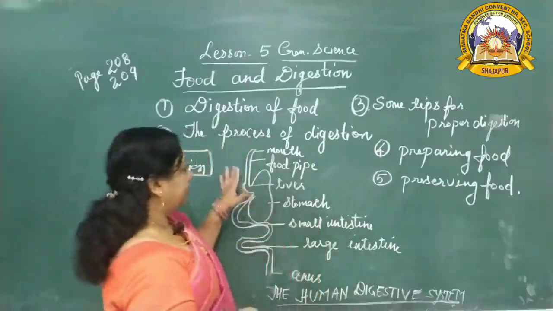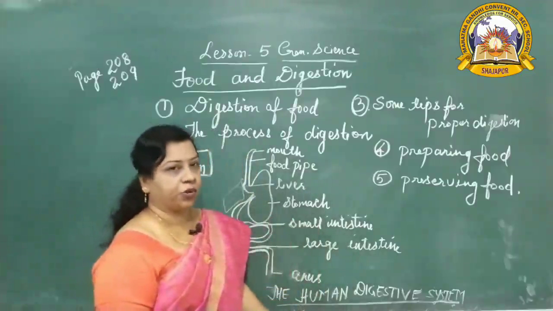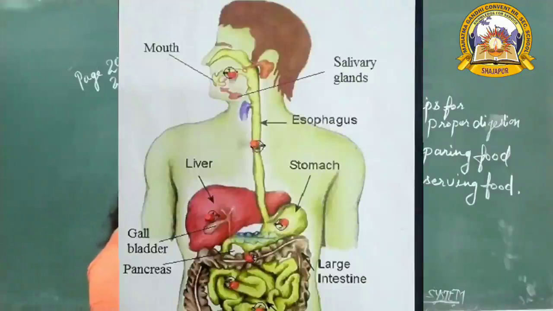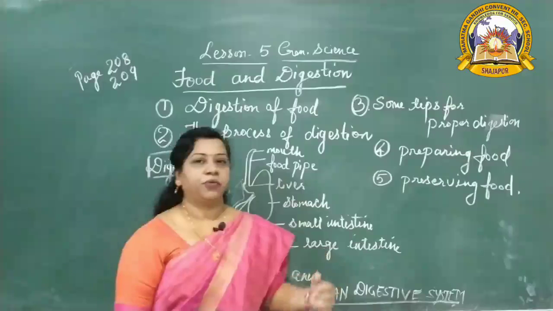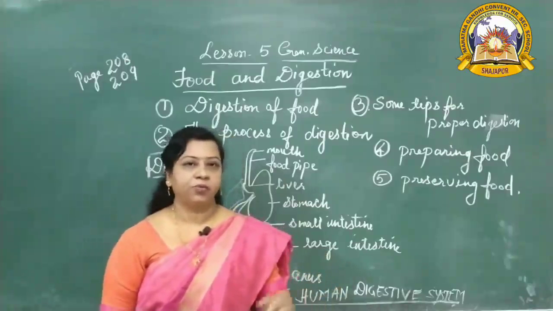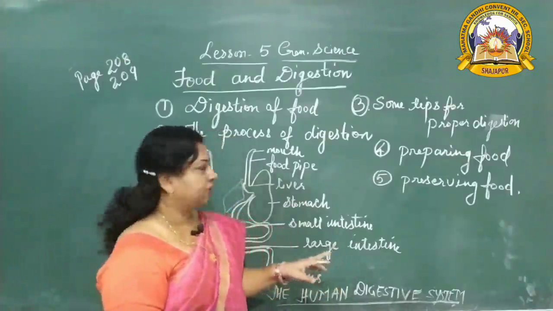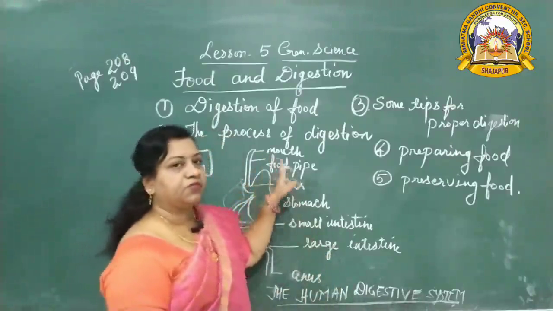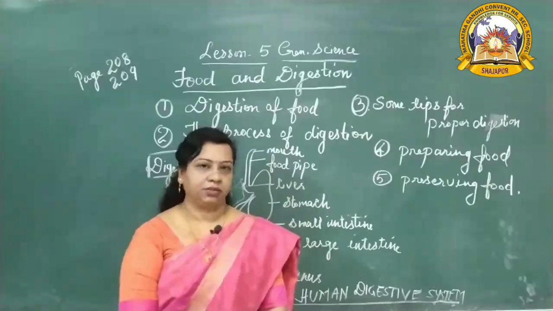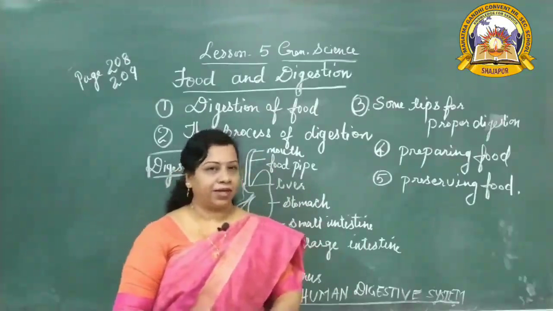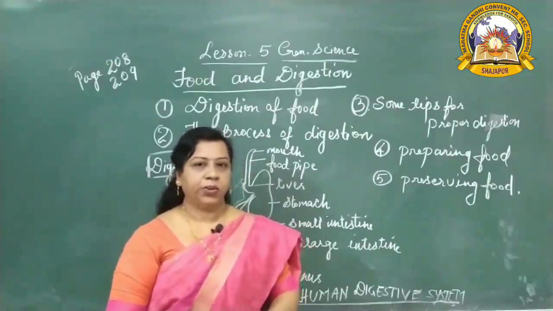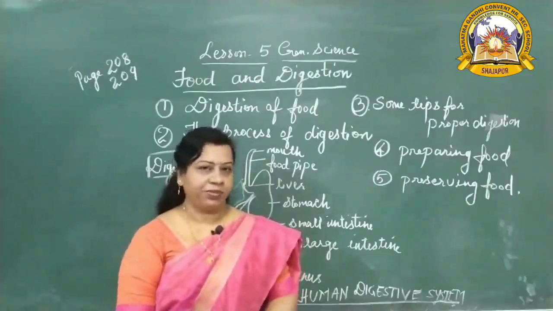See children, this is the digestive system of a human. Whenever you take food, the digestion starts from that moment itself. The food is taken in by your mouth, then the first work is done by your teeth. Your teeth bite the food, chew it and break it into smaller pieces.